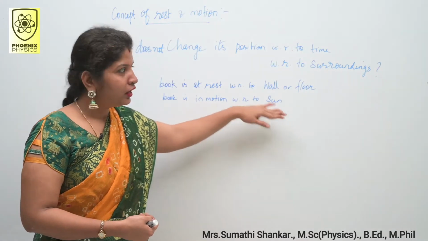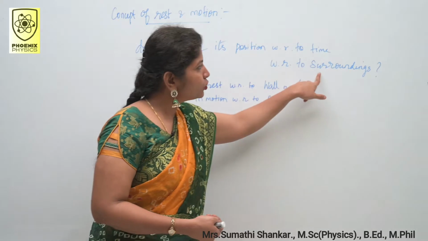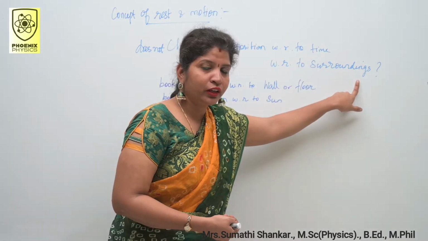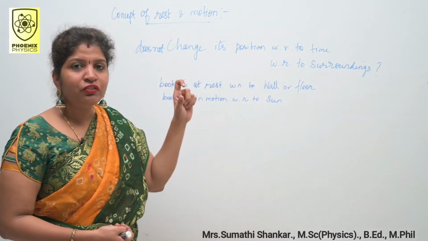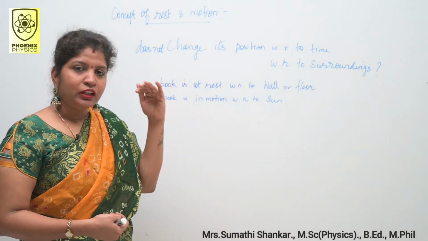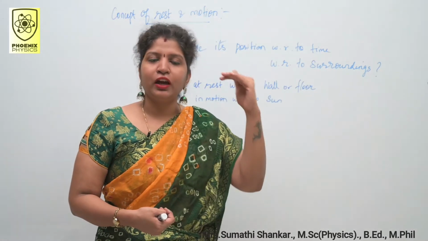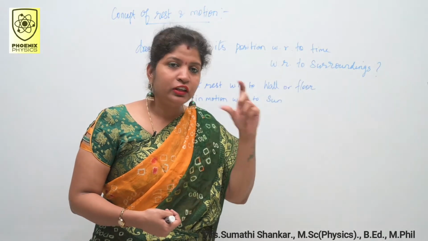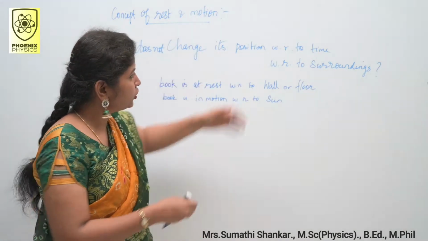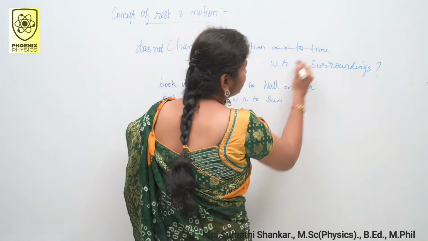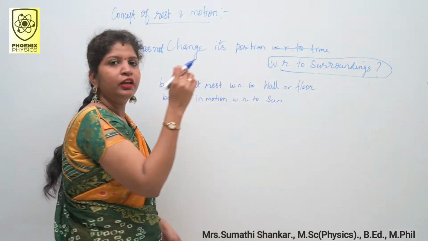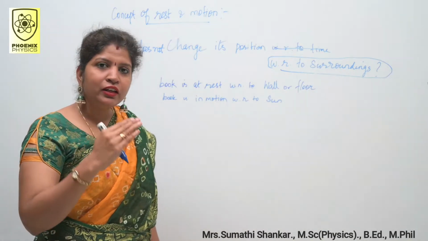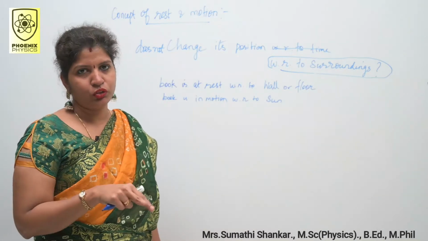That is why they introduce the term surroundings instead of time. So how do you define rest? The body is said to be at rest if it does not change its position with respect to the surroundings. Based on the surroundings, we can say whether it is at rest or in motion.